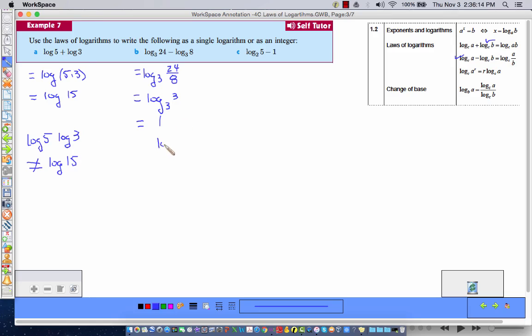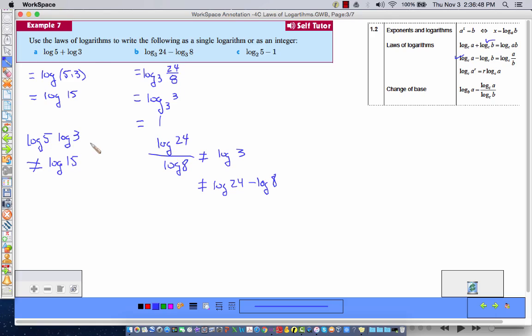And log of 24 over log of 8 is not equal to log of 3. And it's not equal to log 24 minus log of 8. You have to be sure you see the differences there. Log 24 minus log 8 is log of 24 divided by 8 that it turns to, not this.